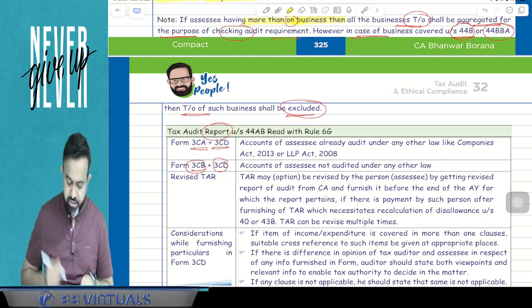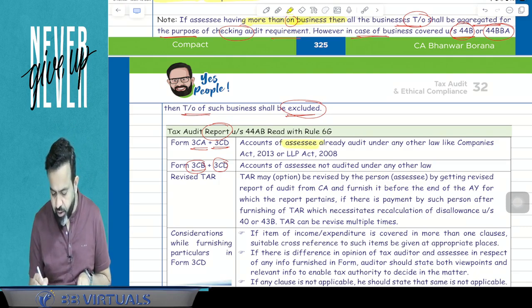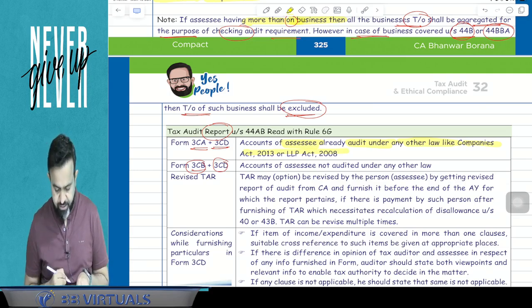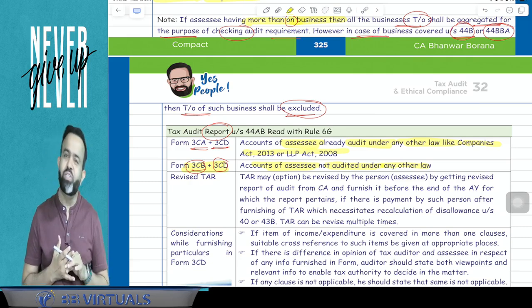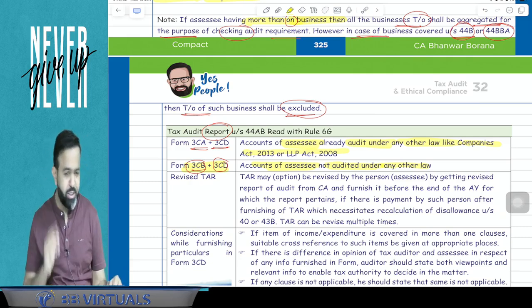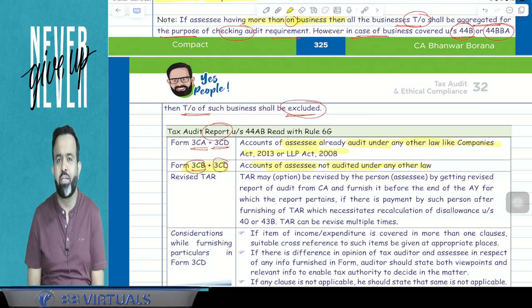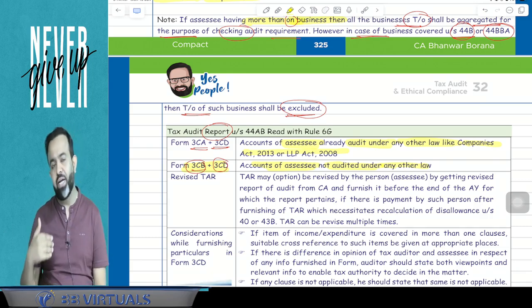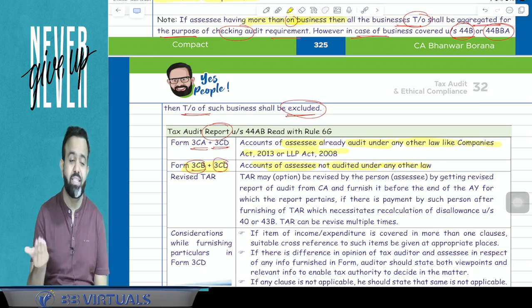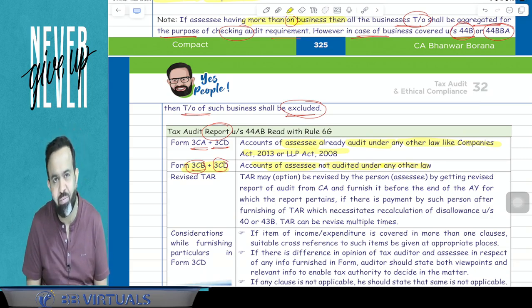First is 3CA and 3CD: accounts of the assessee already audited under any other law like the Companies Act, LLP Act, etc. And 3CB plus 3CD is when accounts of the assessee are not audited under any other law. Now the question is, suppose the chartered accountant filed the audit report, and after some time the assessee informs the chartered accountant about some disallowance and all, and the chartered accountant wants to revise the tax audit report. So can the TAR be revised or not?